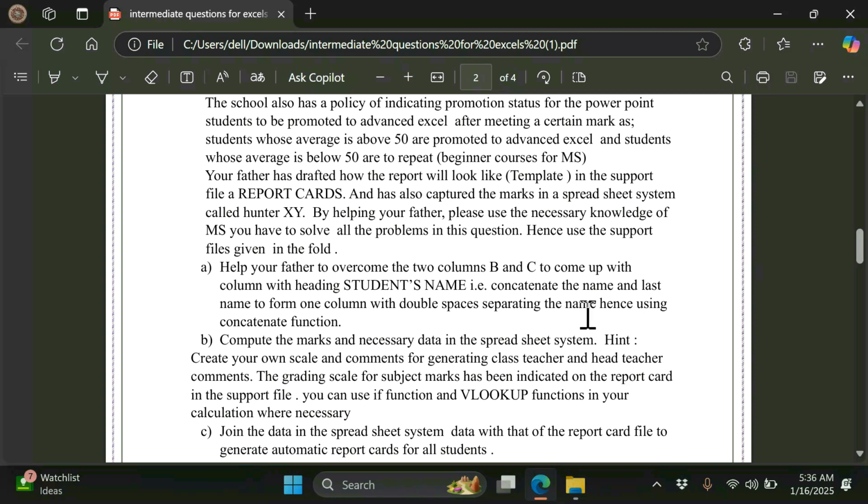Help your father to combine the 2 columns B and C to come up with one column with the heading Student's Name. That is to say, concatenate the name and the last name to form one column with a double space separating the names, hence using the concatenate function.